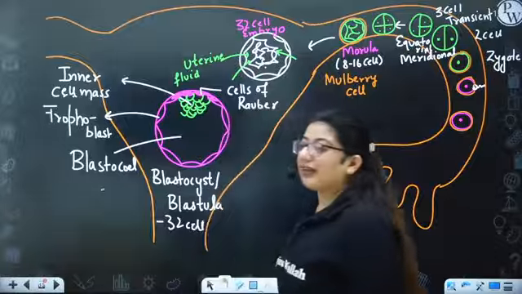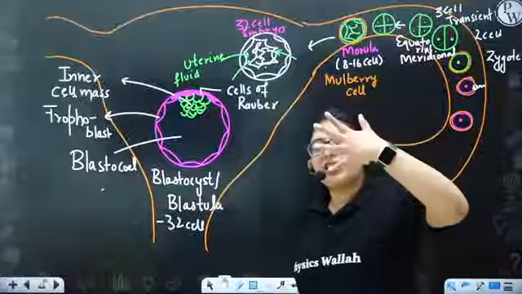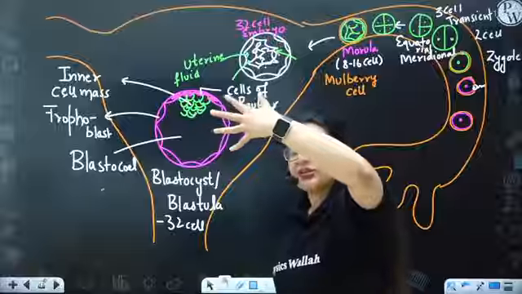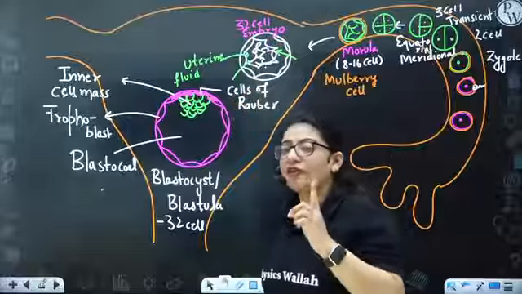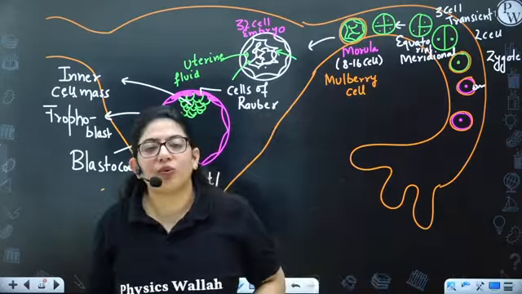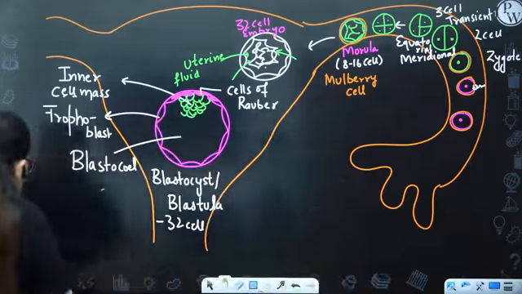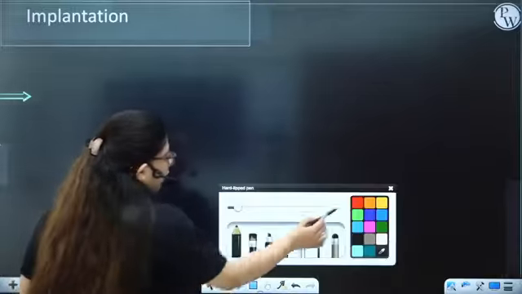They will divide and form these finger like projections like this. Can you see? You will call them chorionic villi. Let's move further. These are known as chorionic villi.